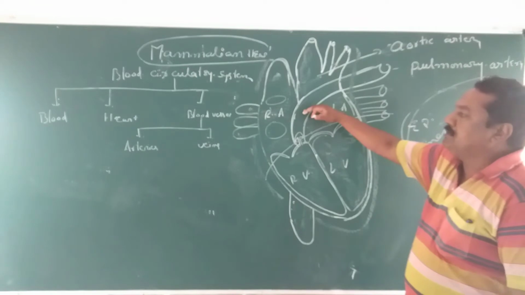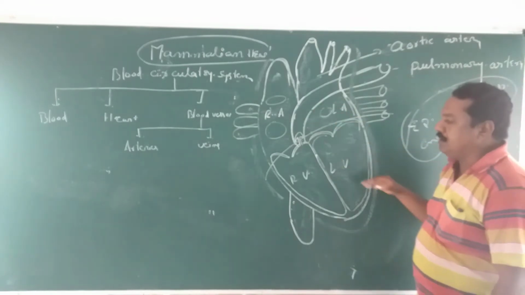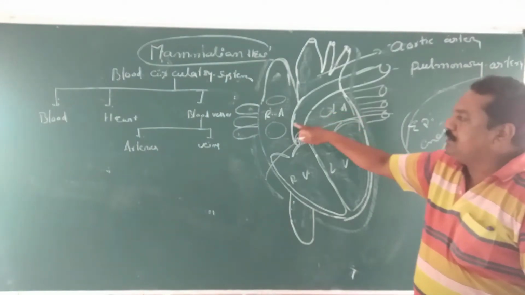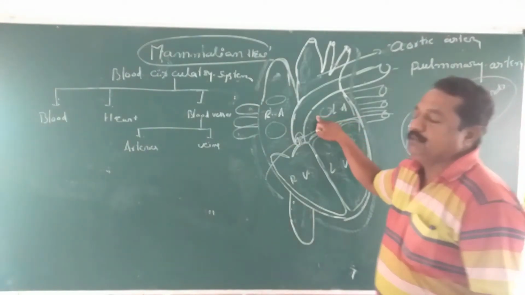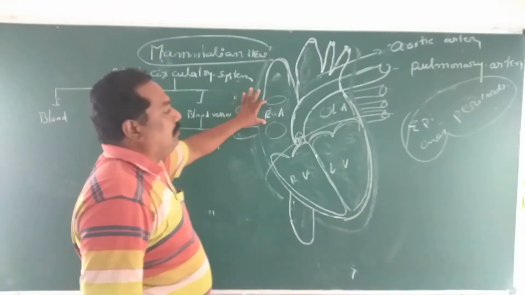The anterior chambers are also called collecting chambers. The posterior chambers are also called pumping chambers or distributing chambers. So these two anterior chambers are called collecting chambers. Blood from different parts of the animal body is collected through the auricles only.